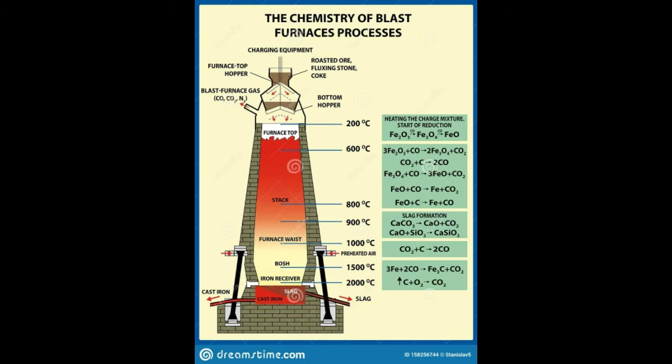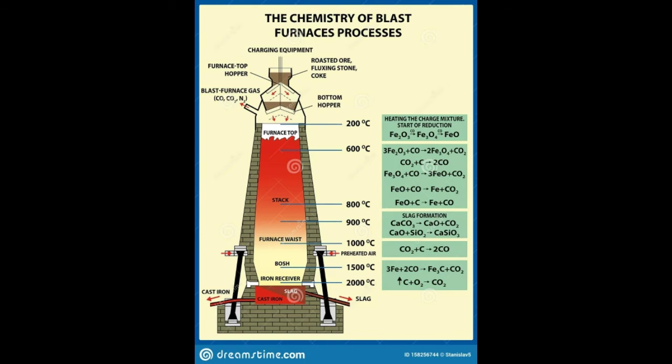The lower region, combustion zone. See the lower region in this diagram. The temperature is at 1500 degrees Celsius. In this region, coke burns with oxygen to form CO2 when the charge comes in contact with the hot blast of air. C plus O2 at 1500 degrees Celsius on heating will give you CO2 plus heat. It is an exothermic reaction since heat is liberated.